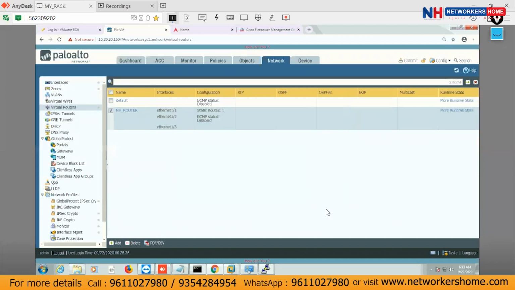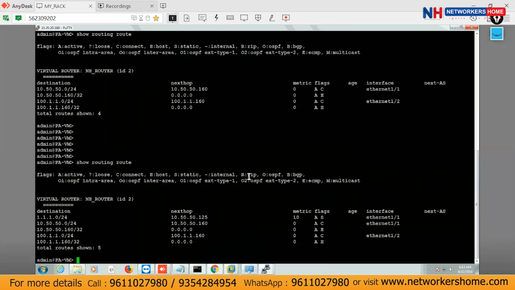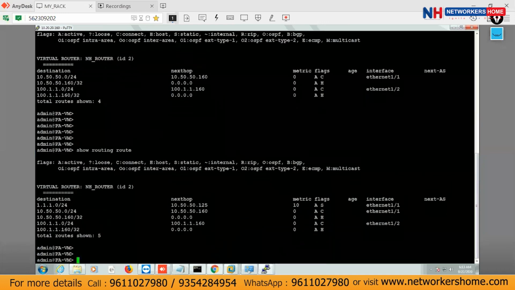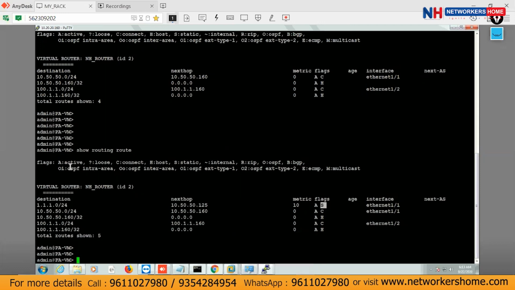That is done. Now go to the CLI, show routing table routes. Okay, we have 1.1.1.0. This is here, and what is the flag? Flag is S here. What does it mean actually? S means static. You can see here, S means static, and A means what? Active. Okay, so that is done.